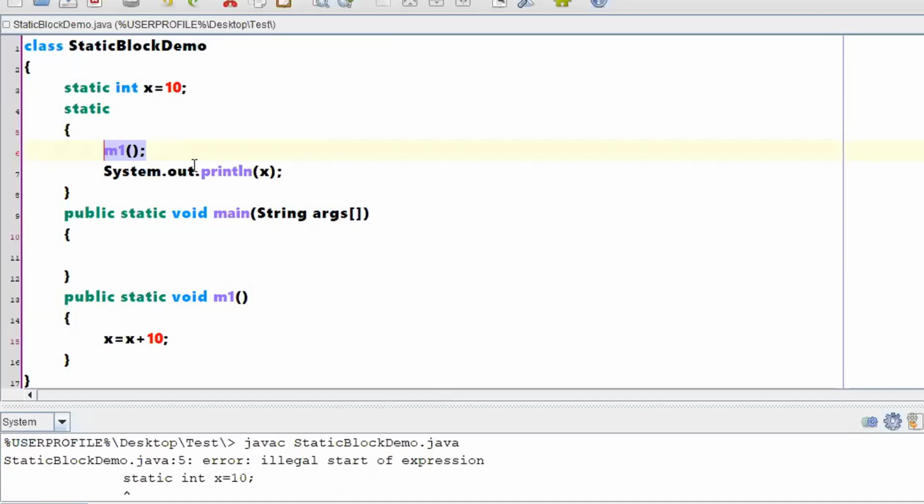Can't initialize static variables inside a static block. No, that I only told you. Once you are writing a static block, inside of that particular static block you cannot write one more static. Keep the things separate. JVM is saying that if you want to make anything a separate static, keep it separately itself. I'll take care of everything because there will be only one copy, so no confusion in that aspect. If you want to create some static variables, keep it separate. If you want to create some static methods, keep it separate. If you want to write anything with respect to a static block, keep it separate.